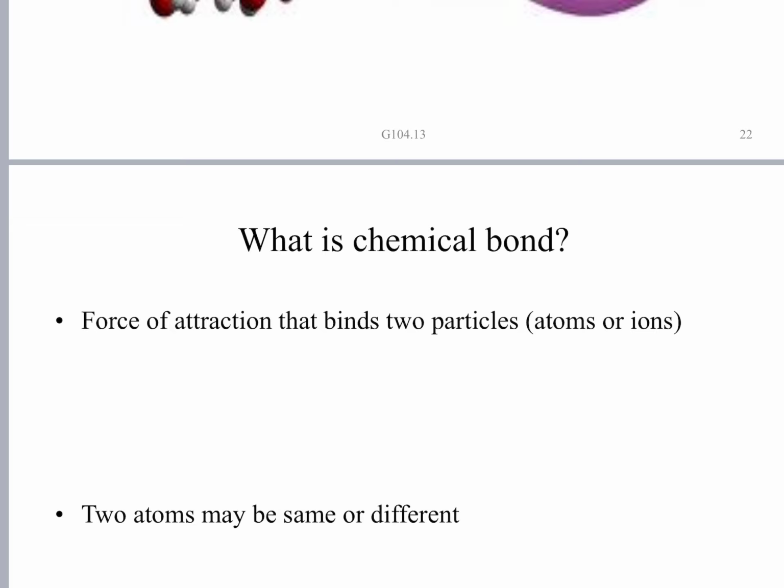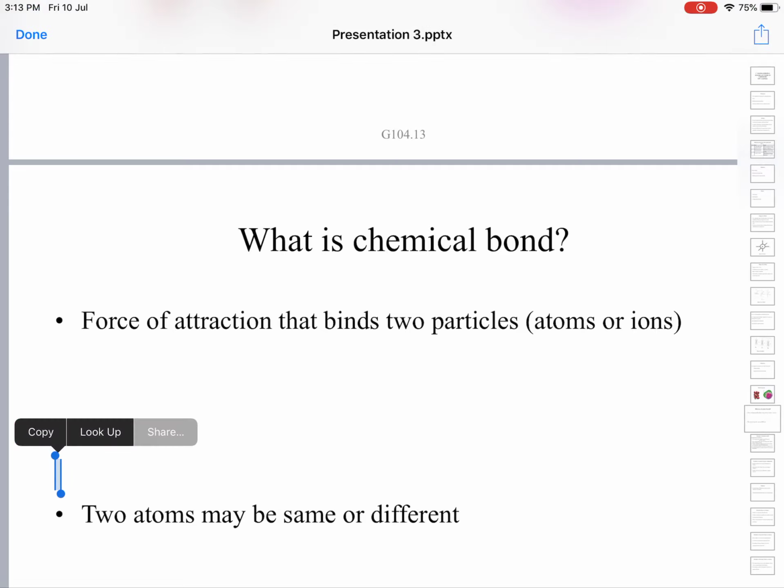Likewise, in H2O, two hydrogen atoms are bound to one oxygen atom. In the case of ammonia, with the formula NH3, three hydrogen atoms are bound to one nitrogen atom.